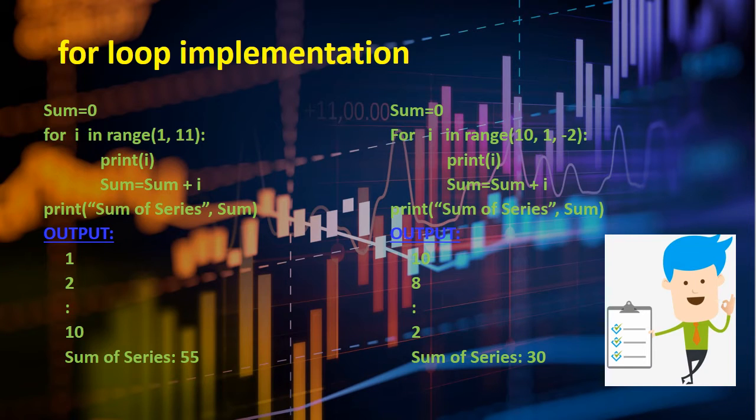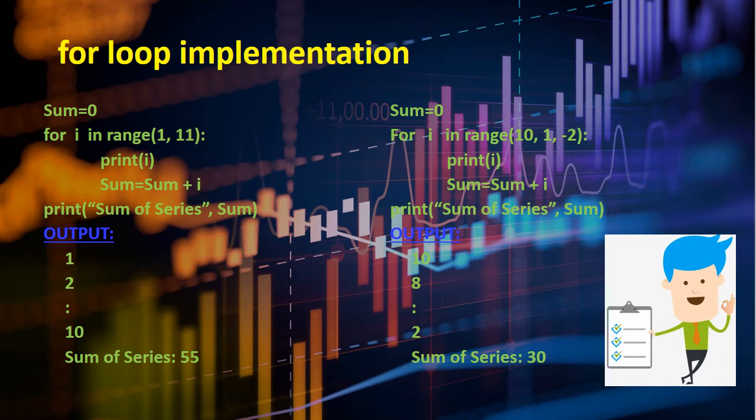For loop implementation: sum = 0, for i in range(1, 11): print(i), sum = sum + i, print sum of series, sum. That means what? Here we are using the for loop example. So for i in range(1, 11), that means the range is actually from 1 to 10. We need to print i one by one. When the loop runs, i is going to be printed, and then sum = sum + i. That means each and every i value is going to be added to itself.